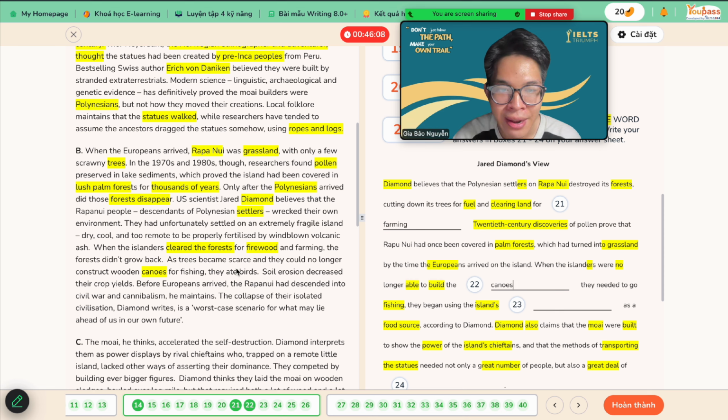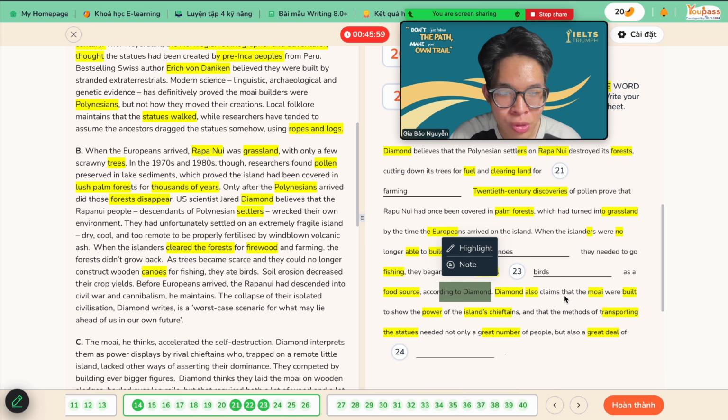So for fishing, they ate birds as a food source. So this is supposed to be birds, right? Okay, according to Diamond also claimed that Moai were built to show the power. Let's see what's the power. Soil erosion decreases their crop yields, which means that the land is not fertile enough for growing a tree, right?